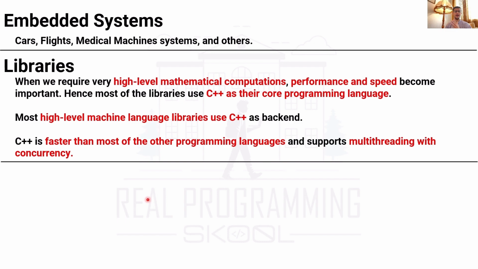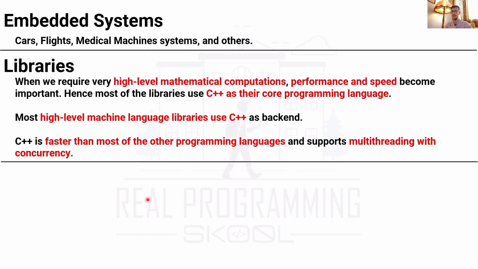When you want high-level mathematical computations, performance, and speed, the ideal choice is C++. Most high-level machine learning libraries use C++ as a backend. For example, Python libraries, JavaScript libraries, they use C++ as a backend. They built these libraries using C++ for these high-level programming languages.